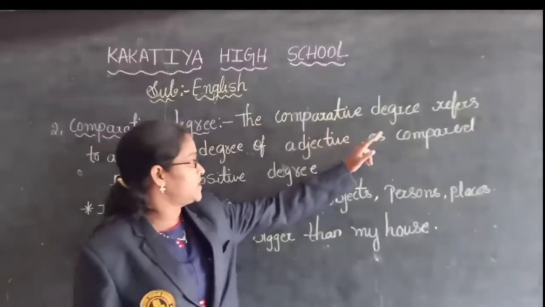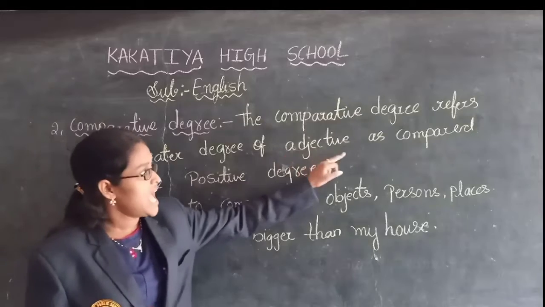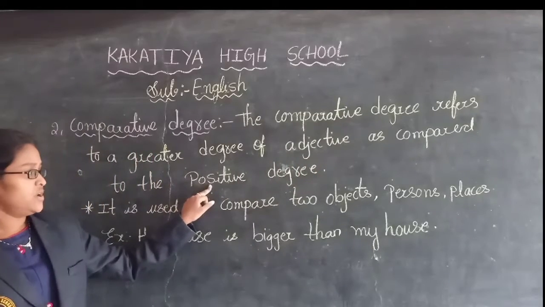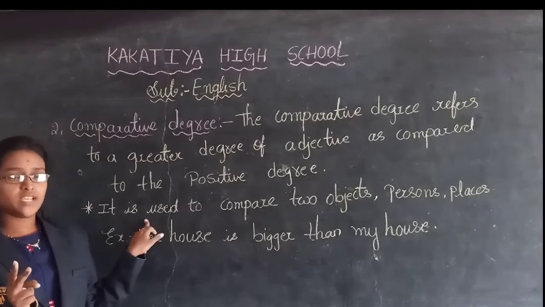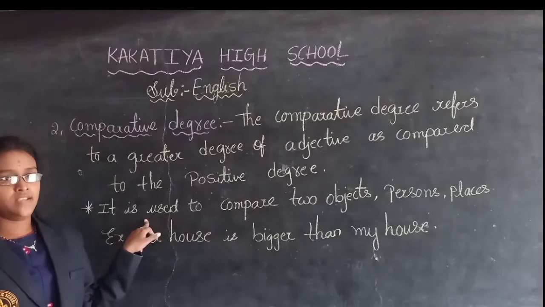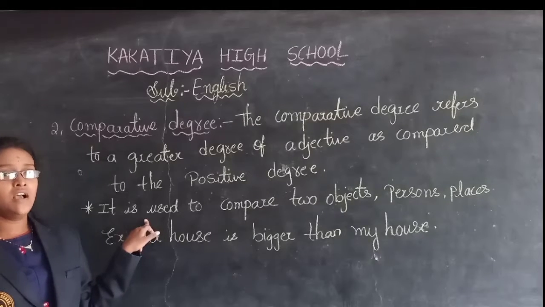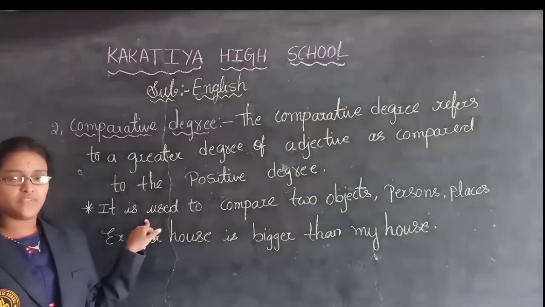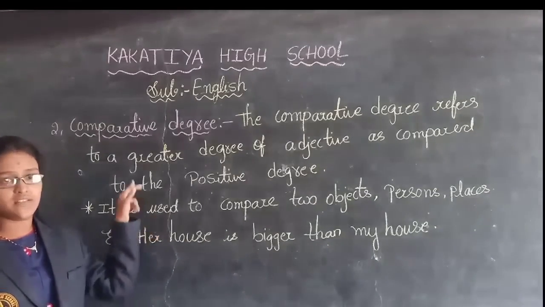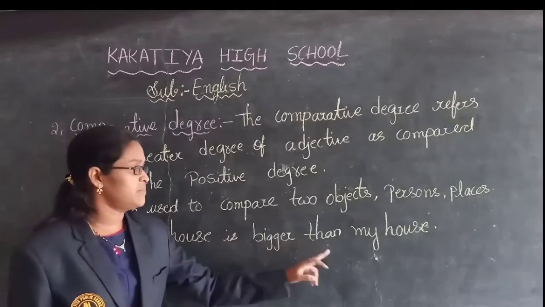Next, see the comparative degree. The comparative degree refers to the greater degree of an adjective as compared to the positive degree. It is used to compare two objects, two persons, or two places. In positive degree, I told you, there is no comparison between one and the other. But in comparative degree, we will compare one object with the other object. See, her house is bigger than my house.